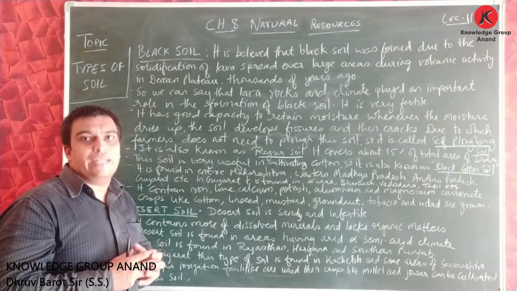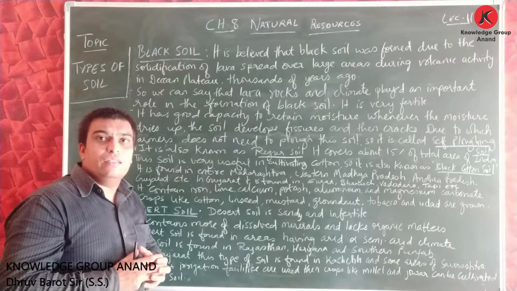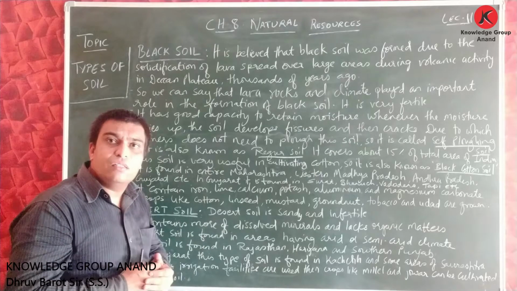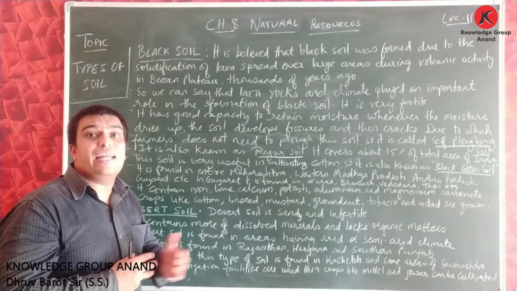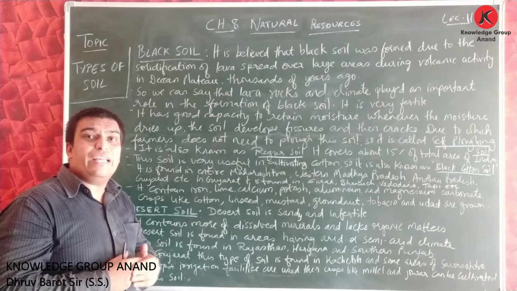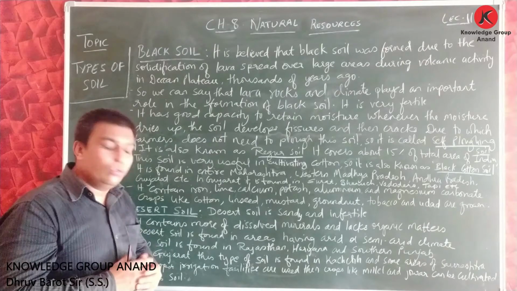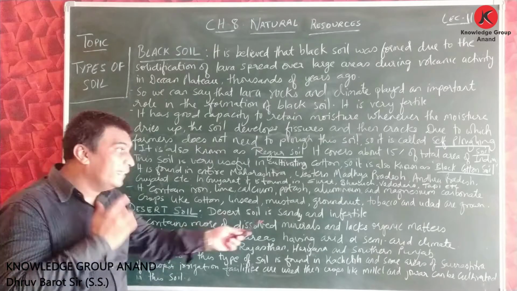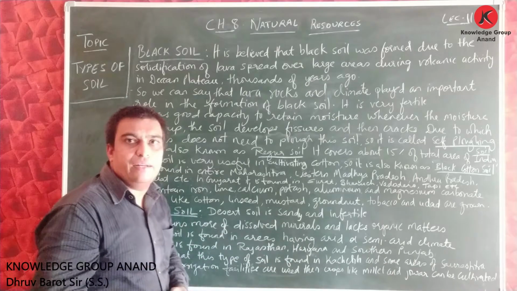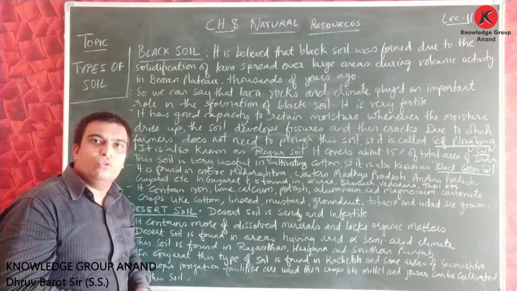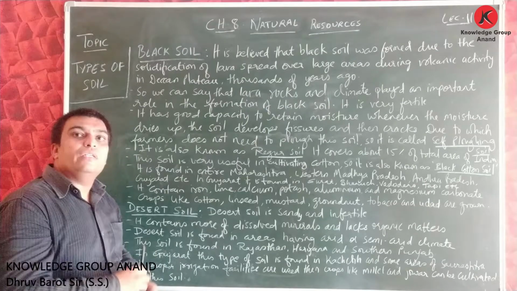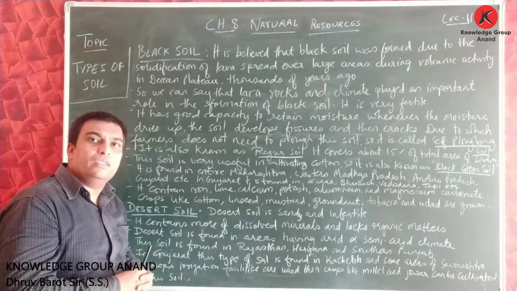It is infertile because the desert region is the region where there is less rainfall or where irrigation is also not available in proper proportion. So here it is said desert soil is sandy and infertile. The fertility is less in this soil. So it is not good for the farmers.